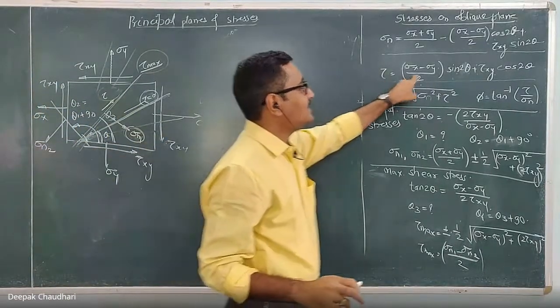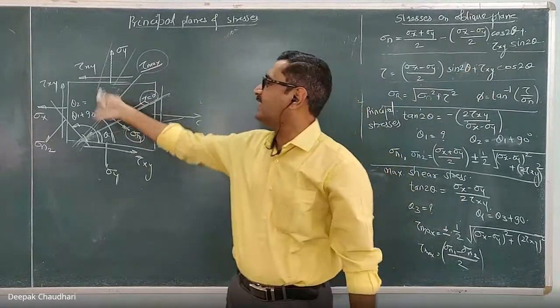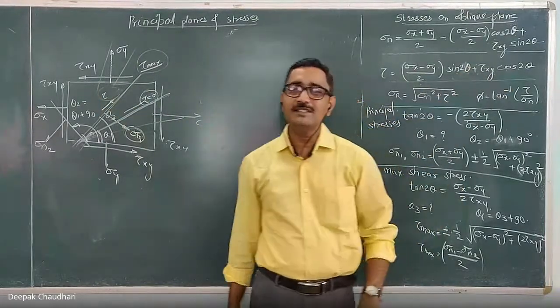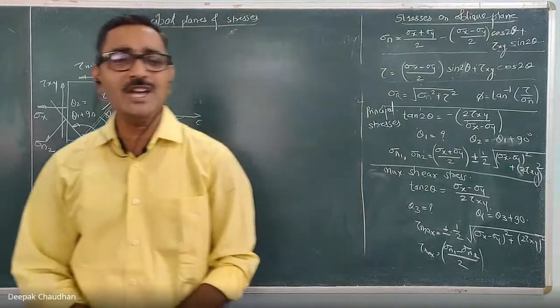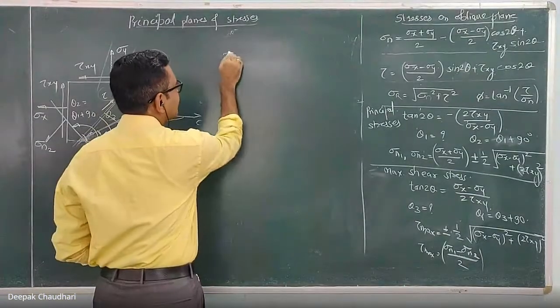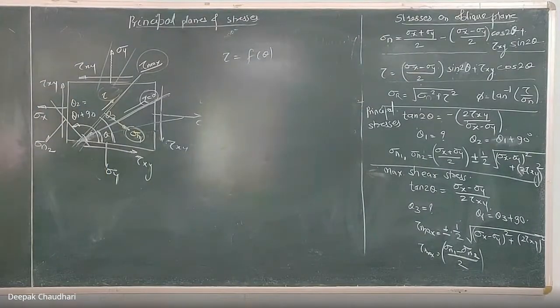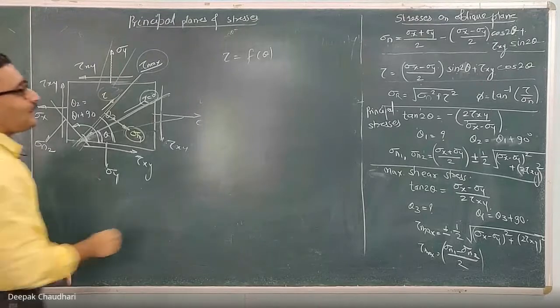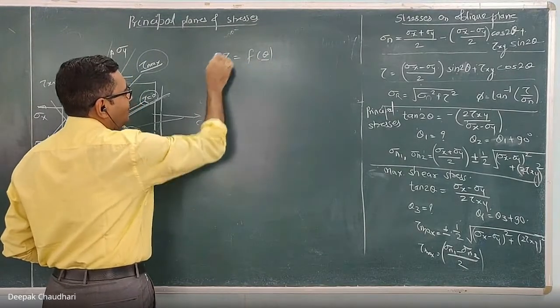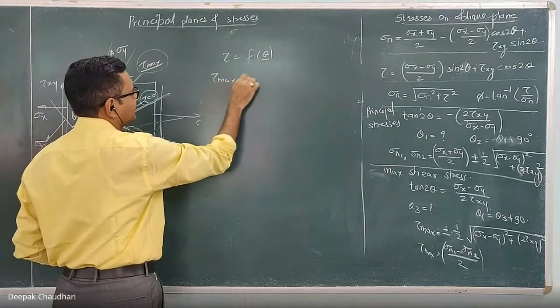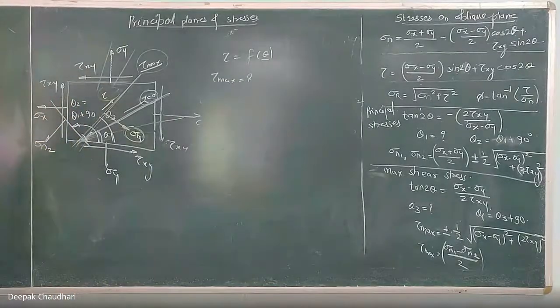Now we know that this is the shear stress acting on any inclined plane, which is a function of theta. अगर theta change होता है तो tau का value भी change हो जाएगा, isn't it? Clear? So this tau is a function of this angle theta. Now I have to find out this theta for which this function is maximum. मतलब मुझे position, inclination of the plane मिल जाएगा। I'll get the position of that plane which carries the maximum shear stress. Clear? कैसा करना पड़ेगा? Simple, normal mathematics.